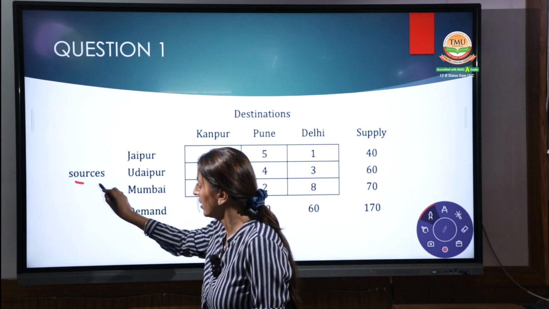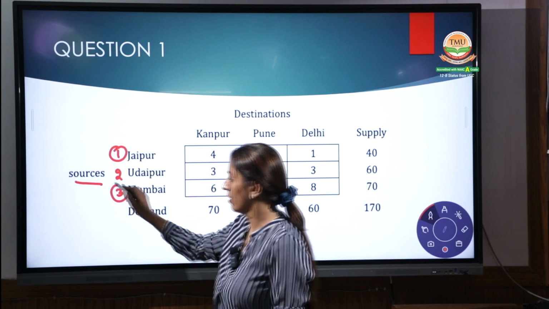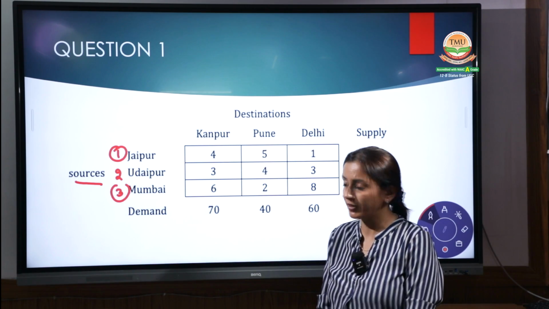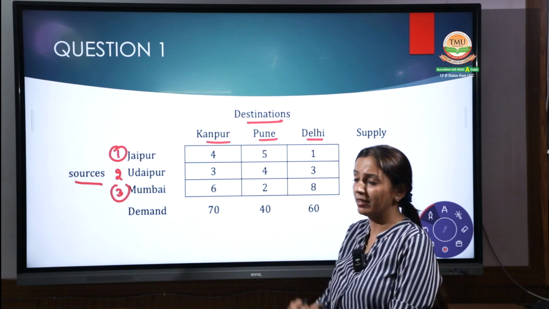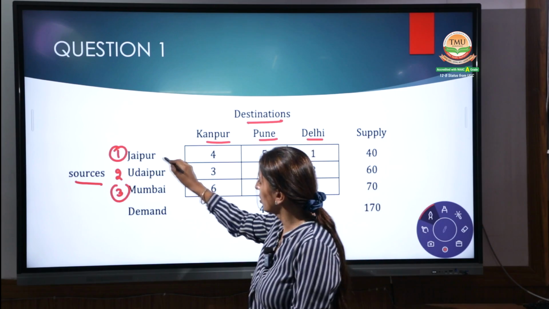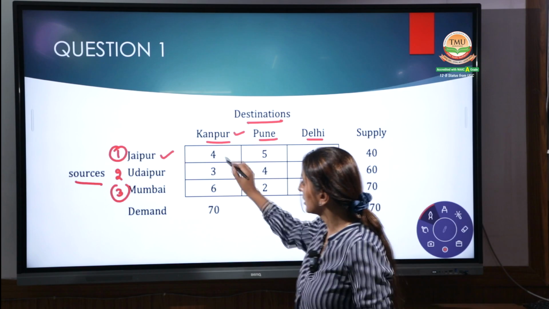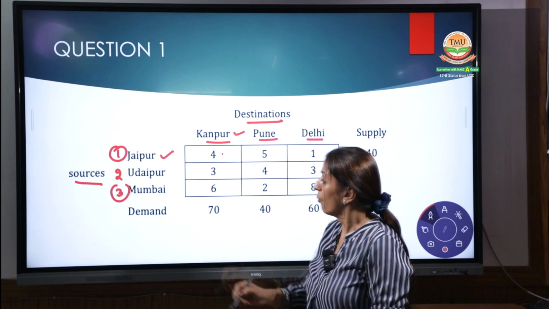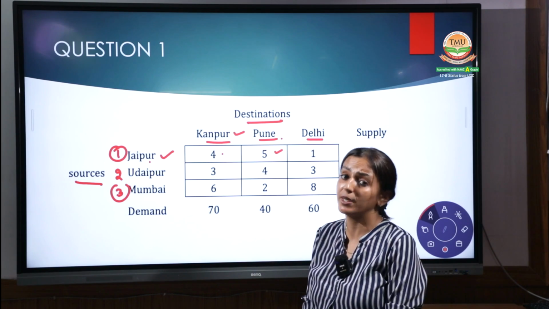We have three sources where the goods are transferred: Jaipur, Udaipur and Mumbai. And we have three destinations: Kanpur, Pune and Delhi. When the goods travel from Jaipur to Kanpur, the cost per unit is 4 rupees. From Jaipur to Pune, the cost is 5 per unit.